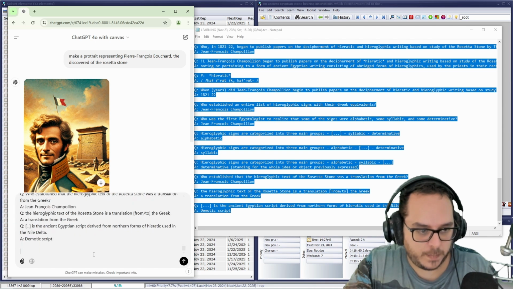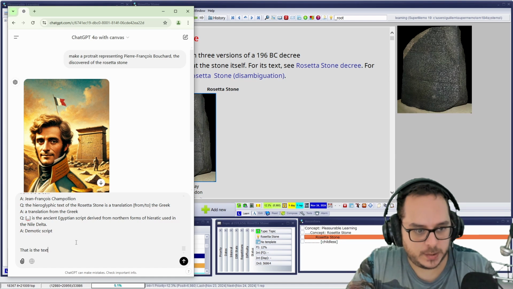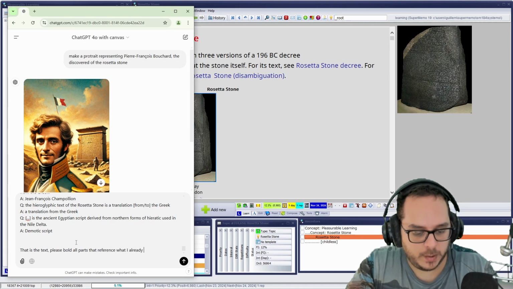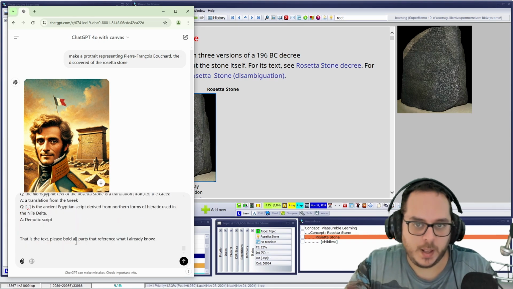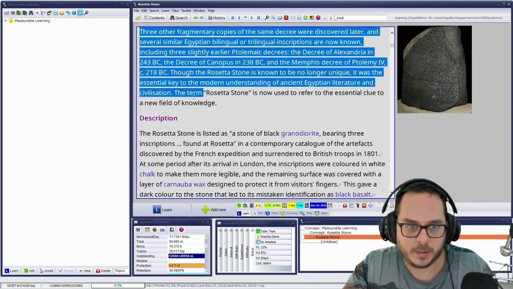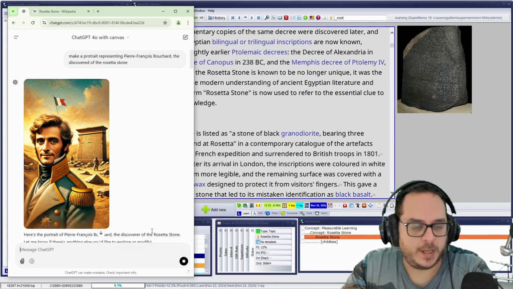Paste. Now, that is the text. Please bold all parts that reference what I already know. I paste, sorry. Let me paste again the Wikipedia. Didn't make it to the clipboard. Yeah, thank you. So that's the huge prompt.